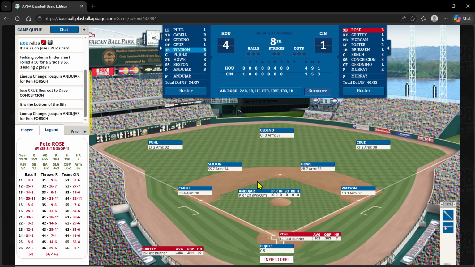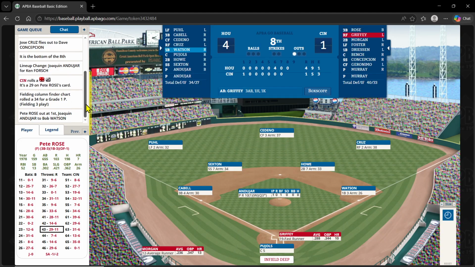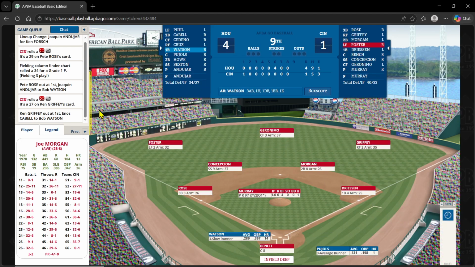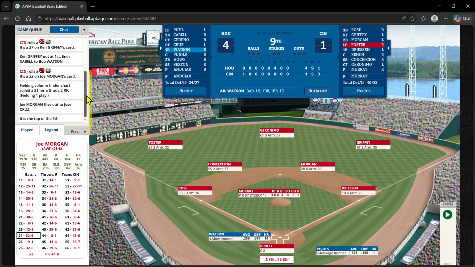Rose will lead it off now against Andujar. Andujar is in, and there's a 29, and that's just a grounder, looks like, to Andujar. 1-3, 1 out. Griffey on a 27, that's out on a 5-3 to Cabell, 2 out. Joe Morgan. And Morgan on a 24-32 flies to Cruz. We go to the 9th.